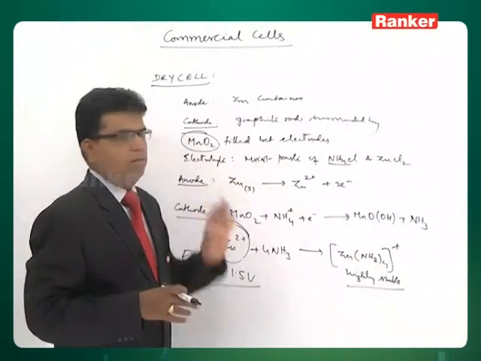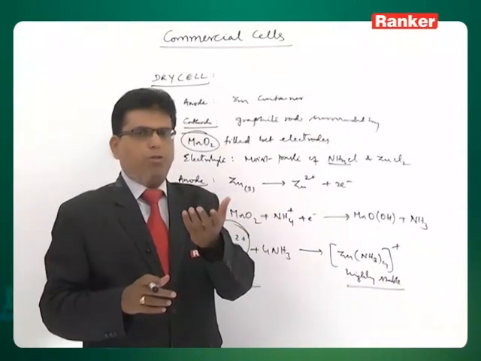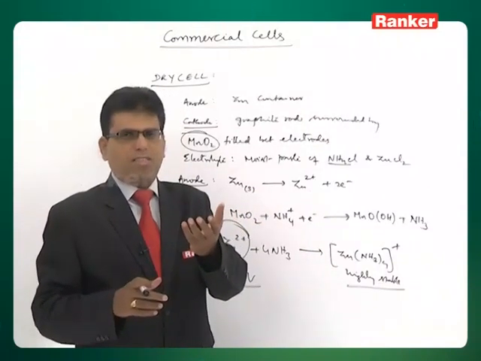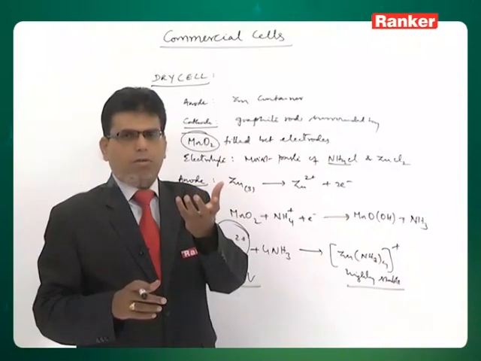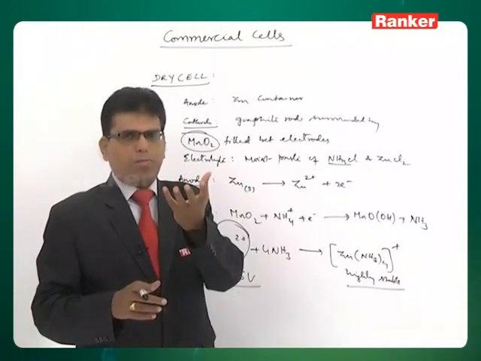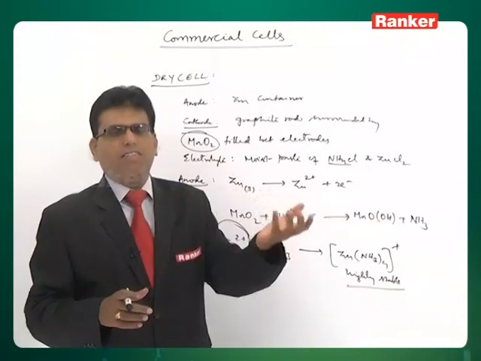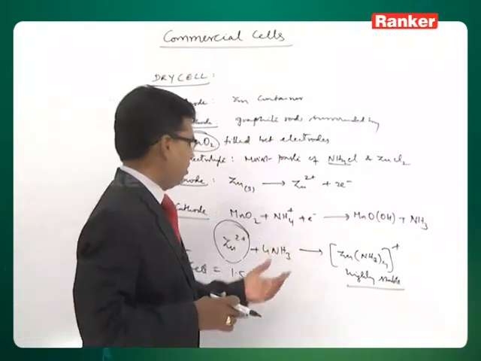This is a simple method. All of you must have seen used batteries. If you try to break one up, you see a black powder that comes out, and a rod also you can see. That rod is the graphite rod, the vessel appears grey in color, that is the zinc container, and the black powder that you see is manganese dioxide powder. So these are the cell reactions.